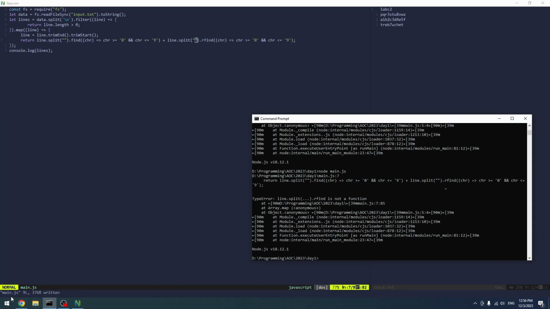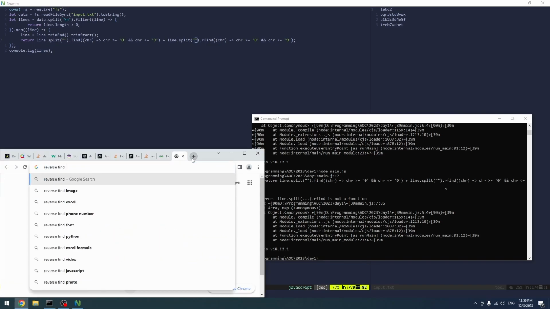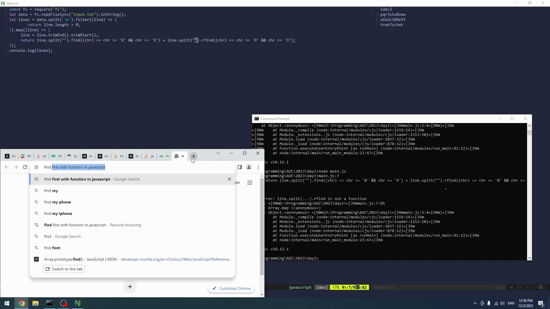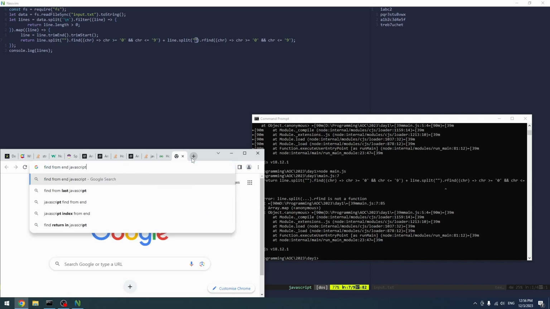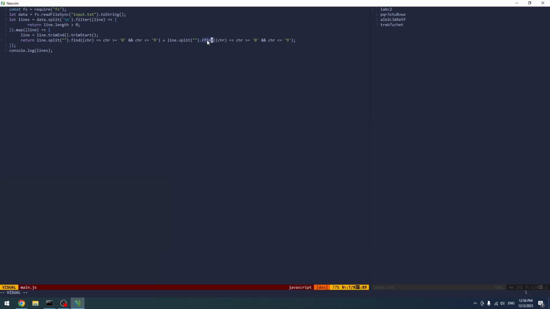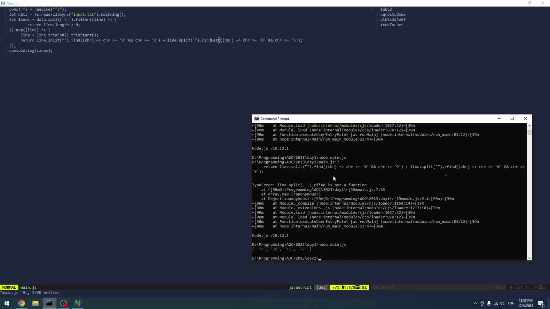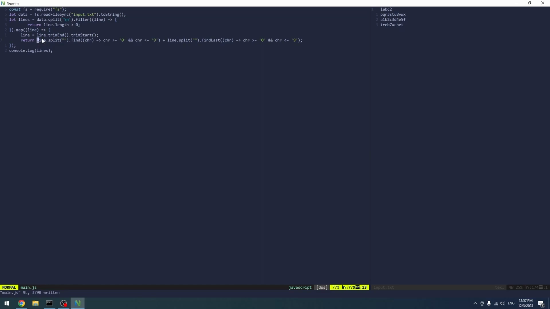There is no such thing as reverse find from end JavaScript. Find last. Why do you name your stuff so weirdly, dude? Alright, and those are the numbers now, and we can actually convert it to numbers.